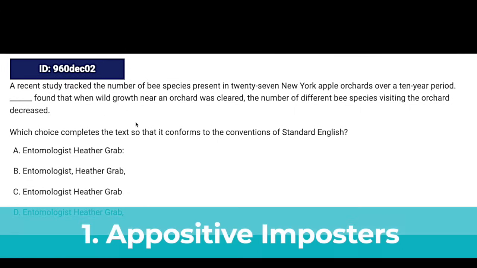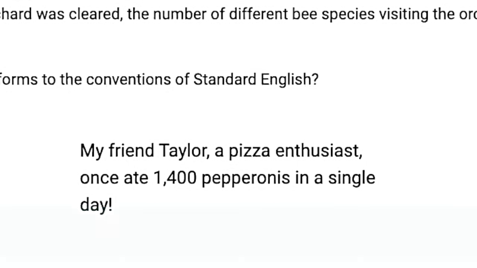So we need to first talk about what an appositive is. Let's take a look at this sentence. An appositive is a word or a phrase that renames a noun, usually the subject of a sentence. In our example here, my friend Taylor is the subject, and our appositive is a pizza enthusiast, because this is another way of identifying Taylor. It is extra information about Taylor that we could get rid of and still maintain the integrity of the sentence.